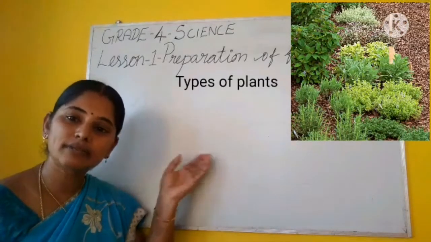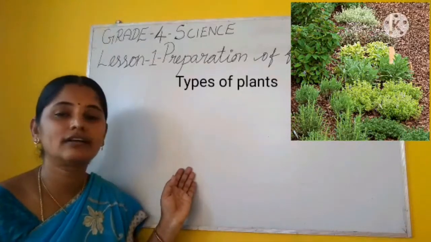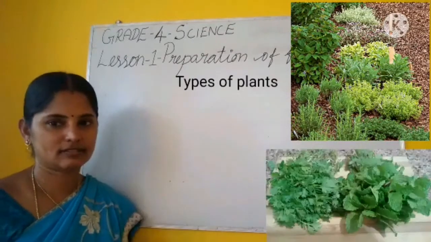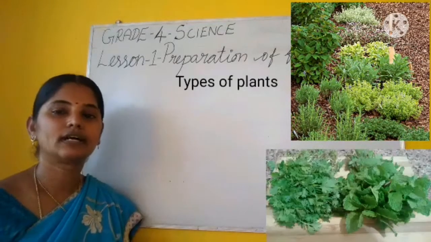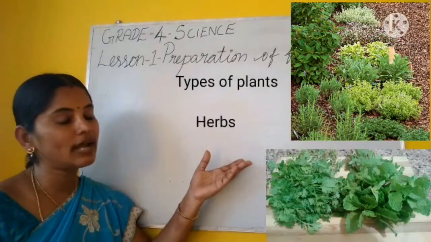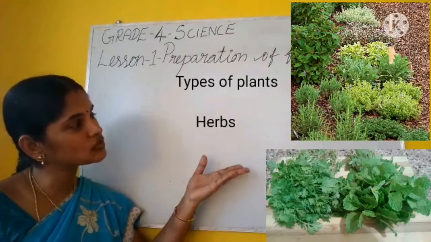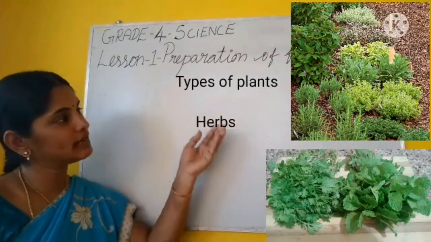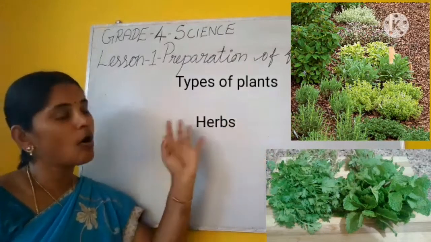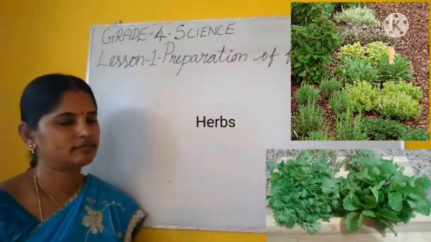There are different types of plants out there. As we learned in our previous video session, what are they? Herbs. Mint, coriander, all these plants we call herbs.